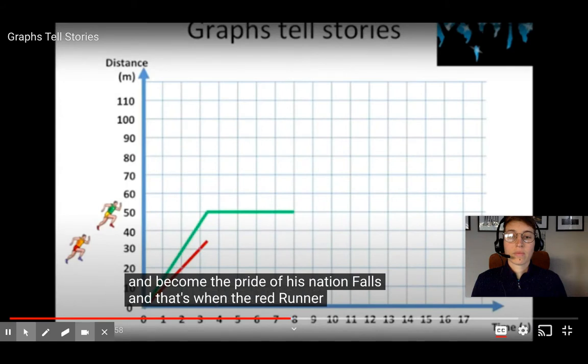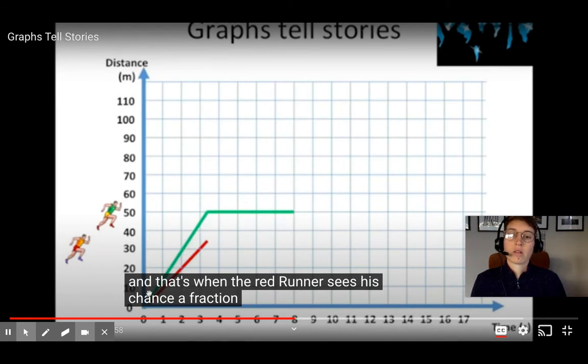And that's when the red runner sees his chance. So the green runner was running faster and the green runner fell. And notice what happened to our graph line. It was running fast, seconds were passing and he was also moving a distance, and then he fell down and stopped moving. The time, the seconds, 3, 4, 5, 6, 7, 8, they keep counting, but he is not going any farther. He is not moving any more distance.